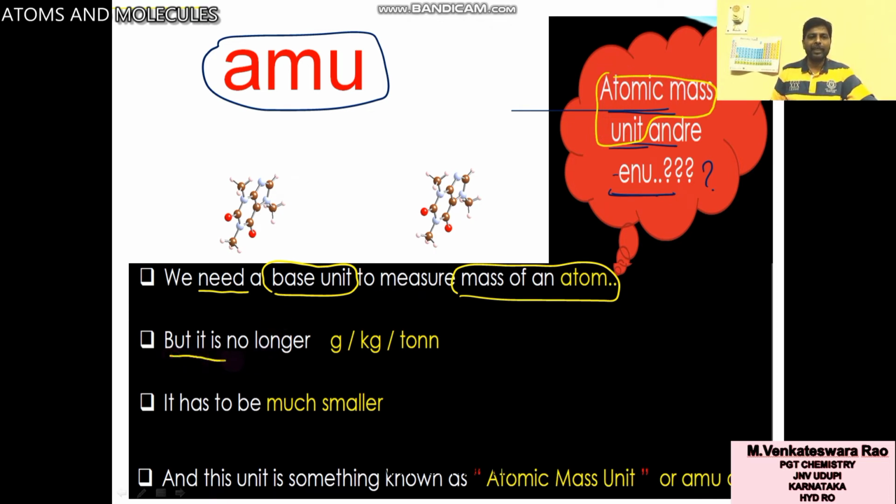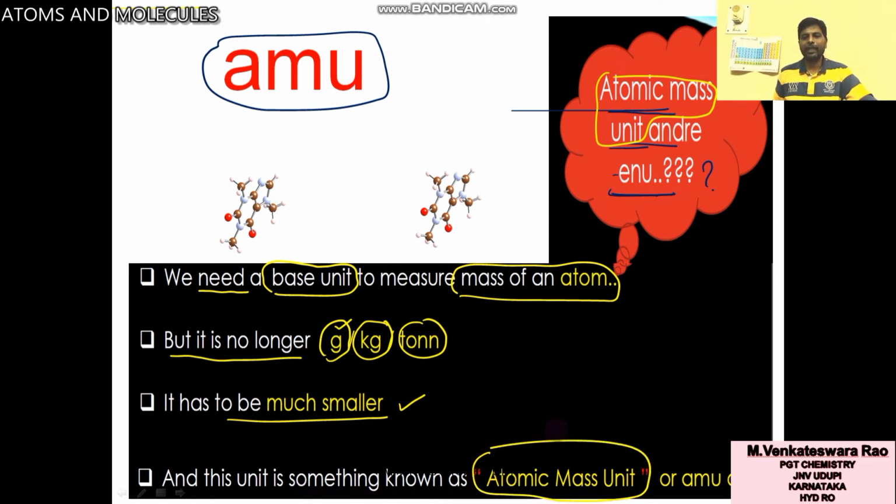But this unit is no larger than a gram, kilogram, or ton. It is very small, much smaller, and this unit is known as atomic mass unit, AMU.